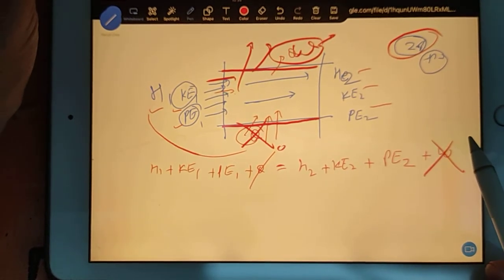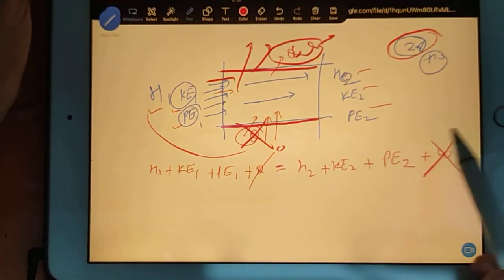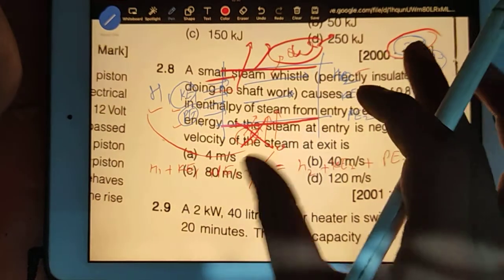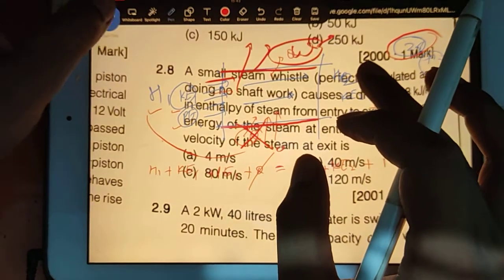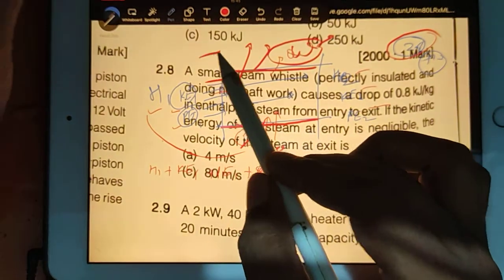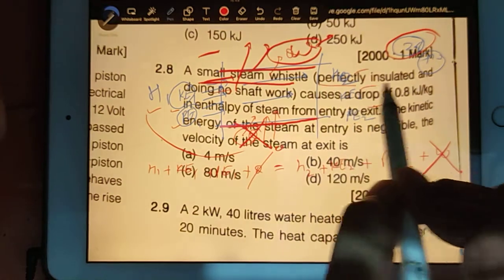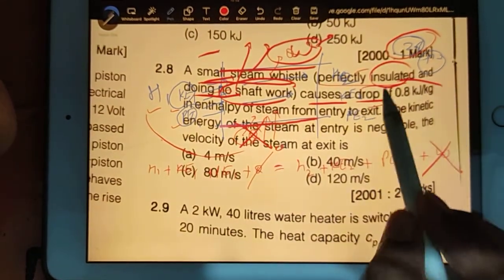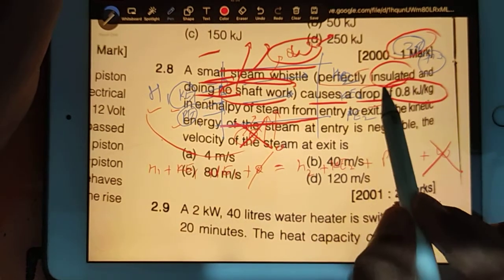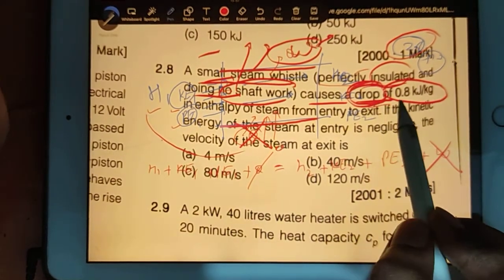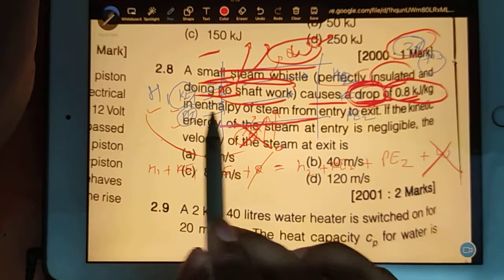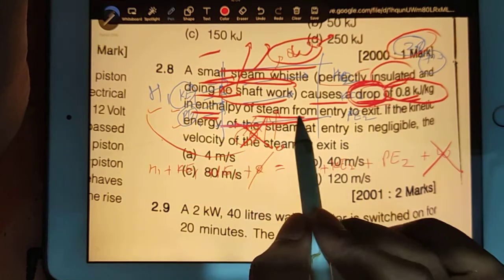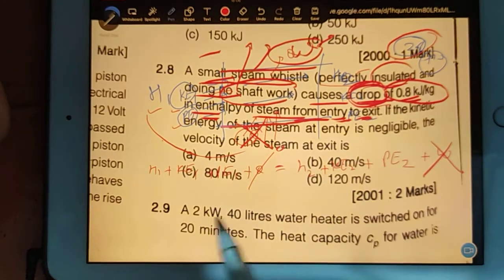After that you have one small technical information. See that information. You see here the information: a small steam vessel, perfectly insulated, doing no shaft work, causing a drop of 0.8 of this much in enthalpy. It means what? I will explain. From the entry to exit, it means what?